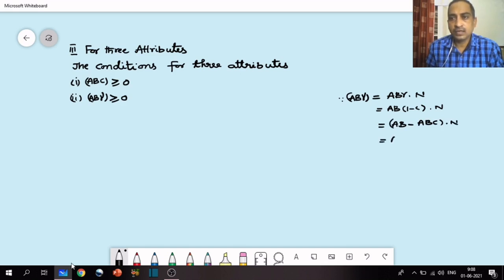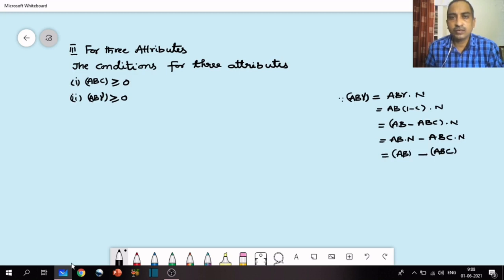Dichotomizing n according to attributes AB gives the class frequency of AB, and similarly the class frequency of ABC.